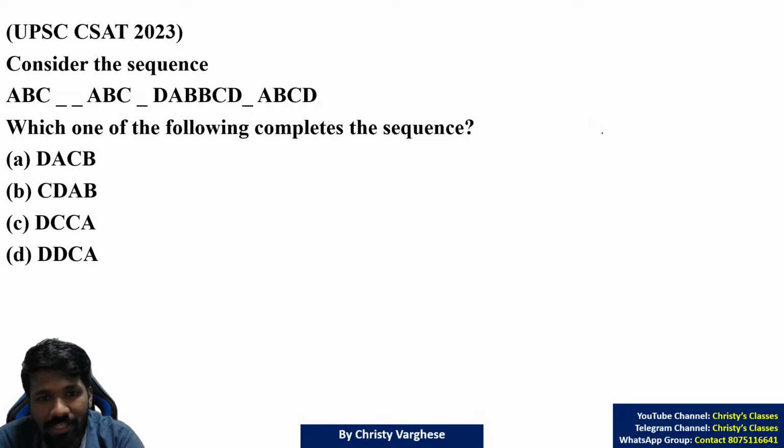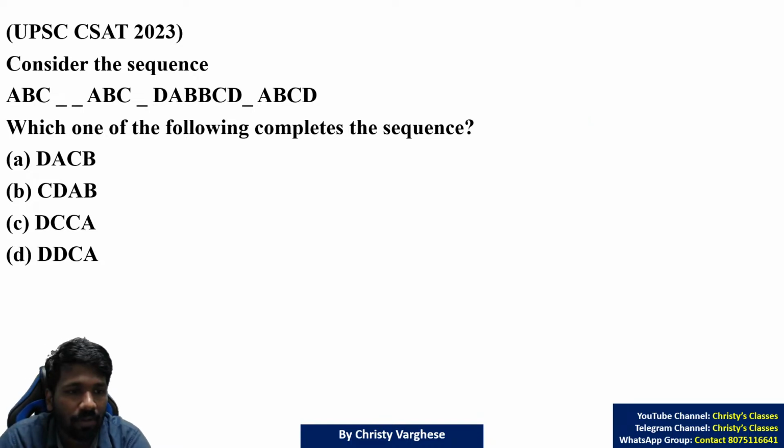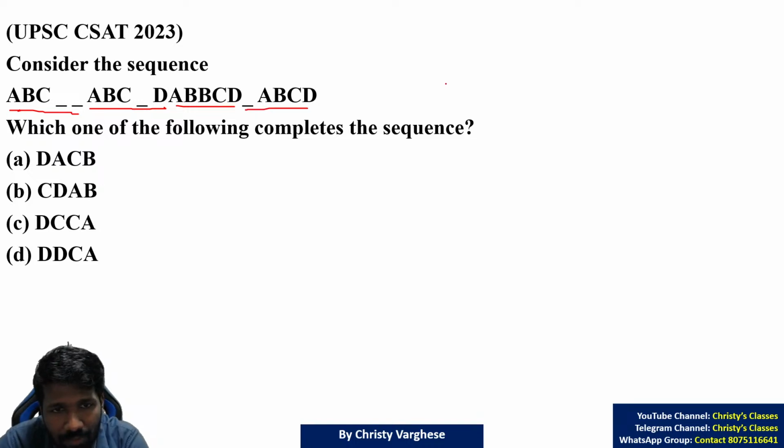Okay, some of you got an answer. Let's see. Consider the sequence ABC dash dash ABC dash DABB CD dash ABCD. So first of all, how many elements? Let us count that. 5, 10, 15, 20, including the blank, 20. How can you factorize it?